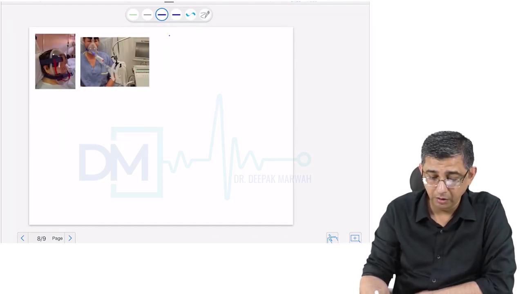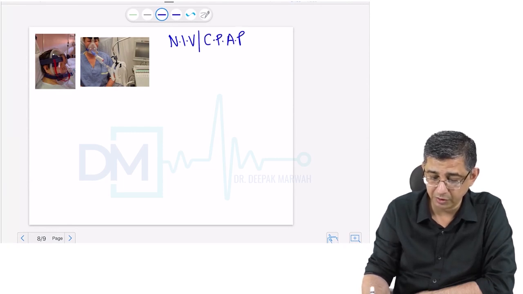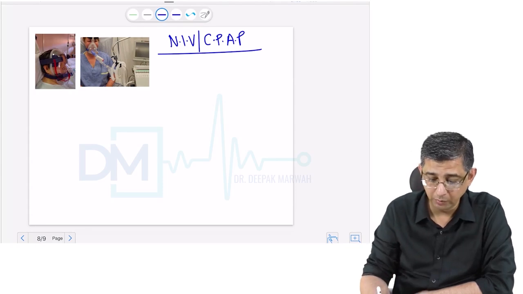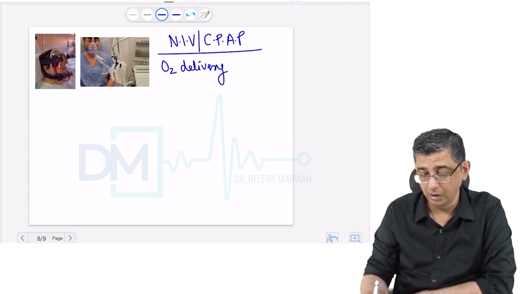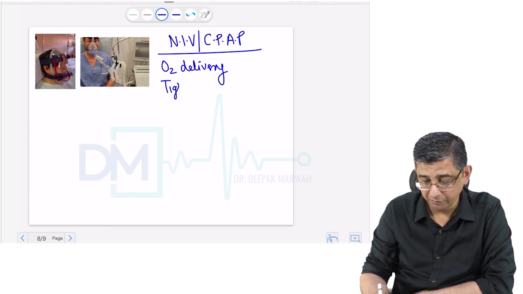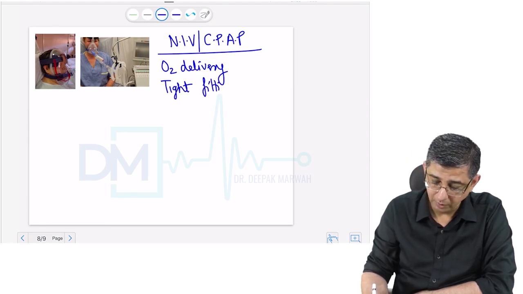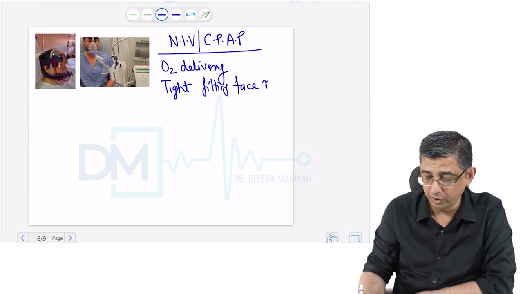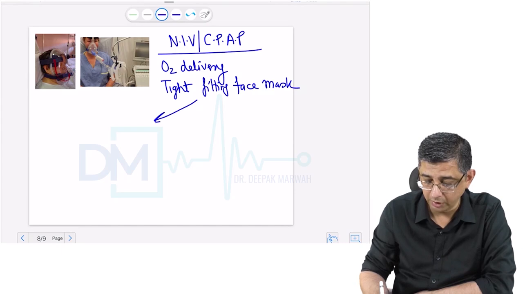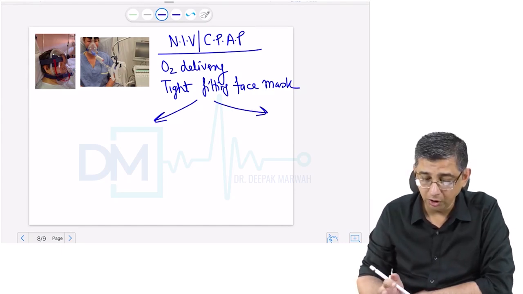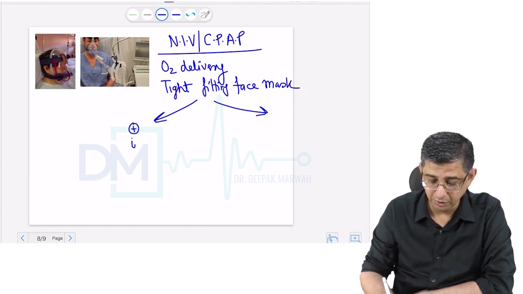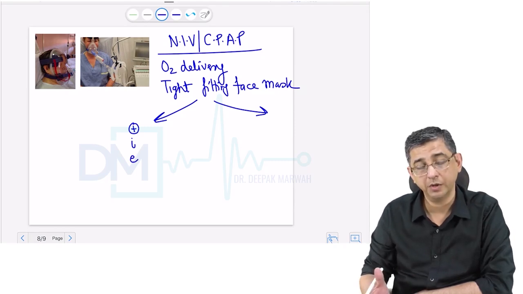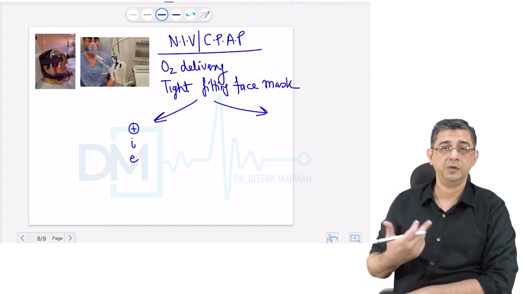We will now talk regarding non-invasive ventilation and compare it with CPAP, that is continuous positive airway pressure. The common thing between both of them is that we want to achieve a good oxygen delivery to the patient using a tight-fitting face mask. However, there is a fundamental difference between the two that you need to understand, so both the terms are not interchangeable. In non-invasive ventilation, we are generating a positive pressure. This positive pressure will be different in the phase of inspiration and expiration. Like we breathe, we have a different pressure in inspiration, expiration.